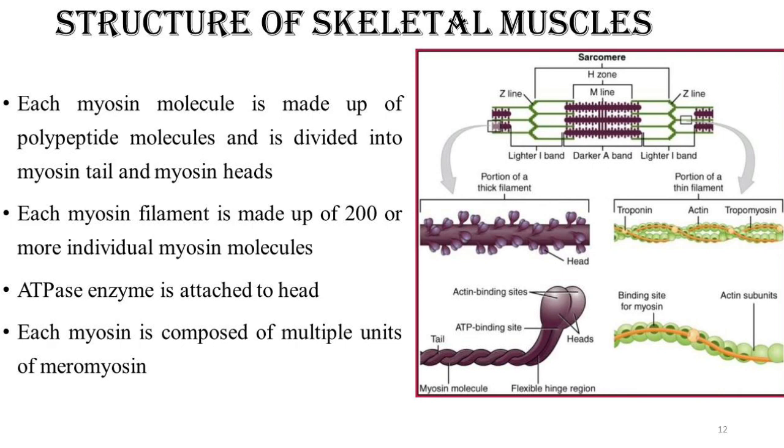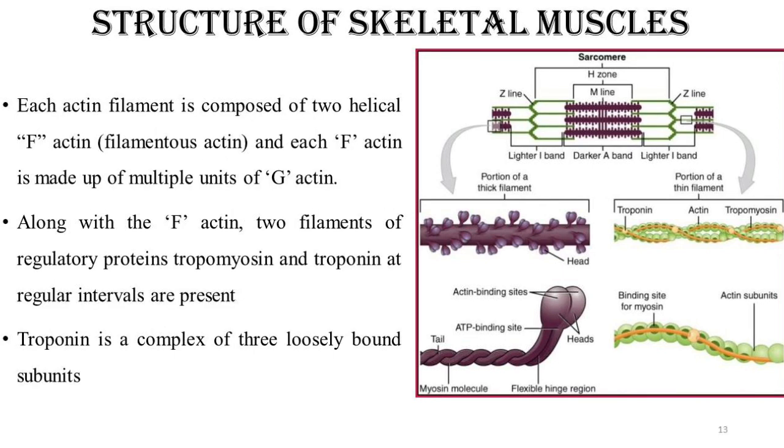Now we understand the myosin. Let us try to understand the actin filament. These actin filaments, just like DNA, are made up of two strands. So it is made up of two strands of F actin. Each strand of the actin is known as the F actin.